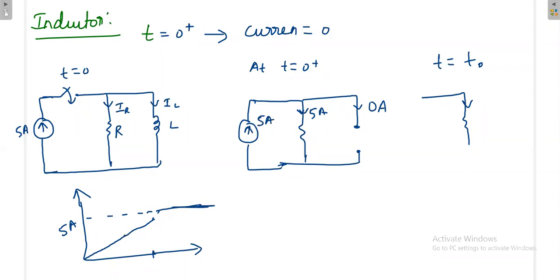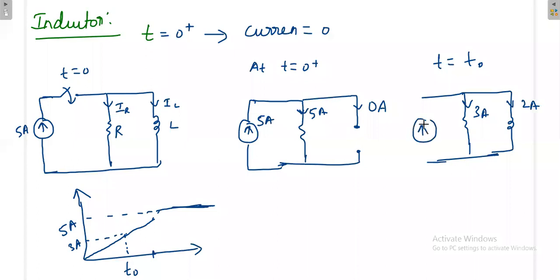But at some time in the middle, at t is equal to t naught, what would be the current? The current would be something like a middle current. That current I can take as 3 ampere, for example. If it is 3 ampere, then how much current will be flowing across the inductor? Definitely 2 ampere, because at any point of time the KCL has to be satisfied. This is 5 ampere. Once it is 3 ampere, then that has to be 2 ampere. Then after a certain time, the current across the inductor will become 3 ampere, and this will become 2 ampere.